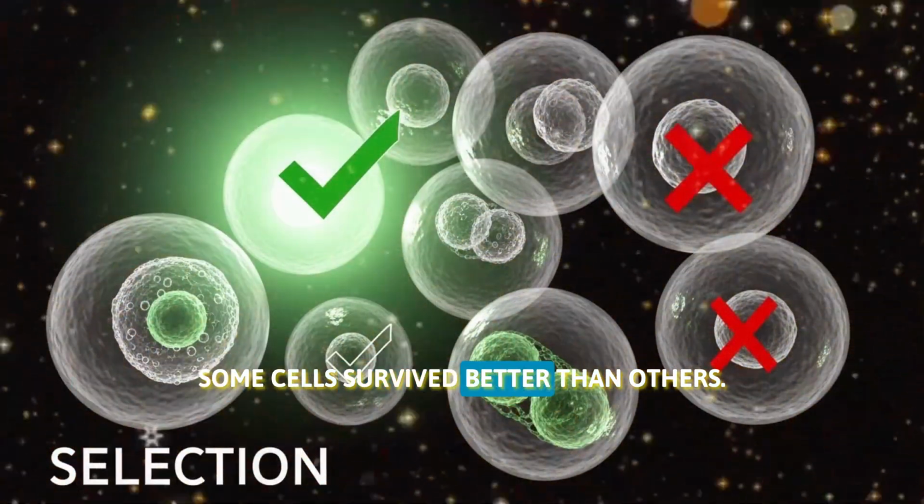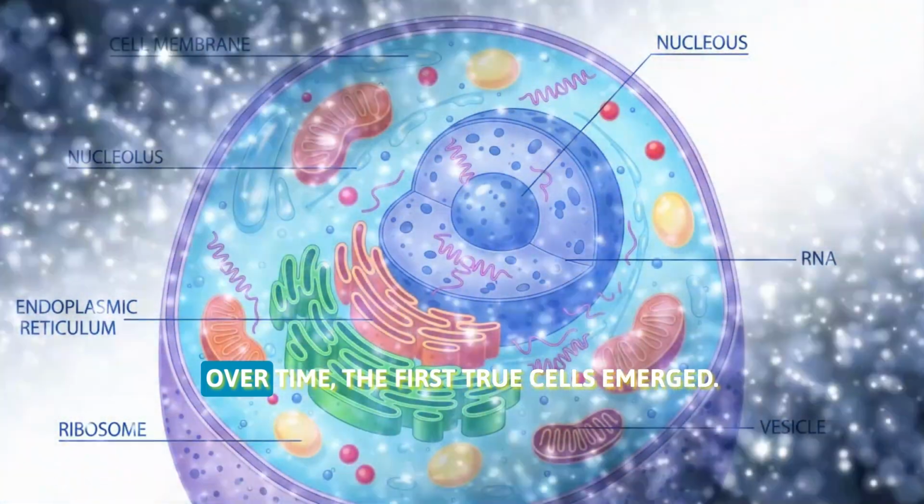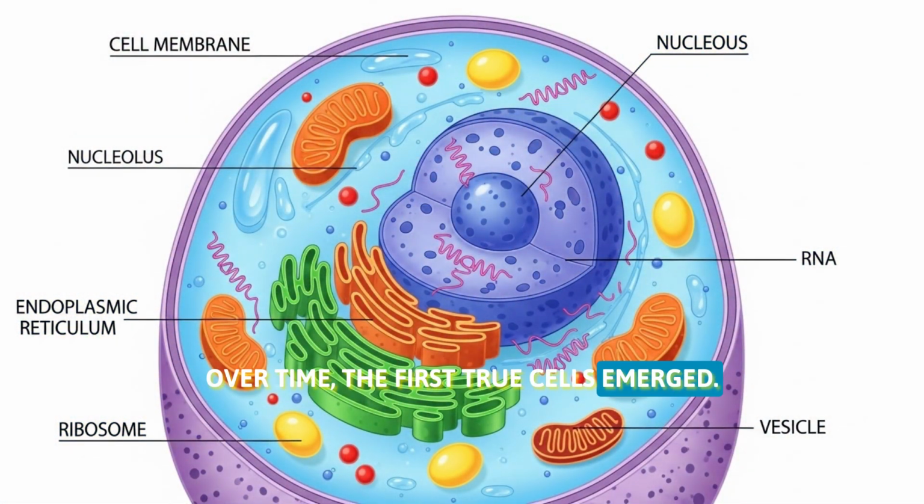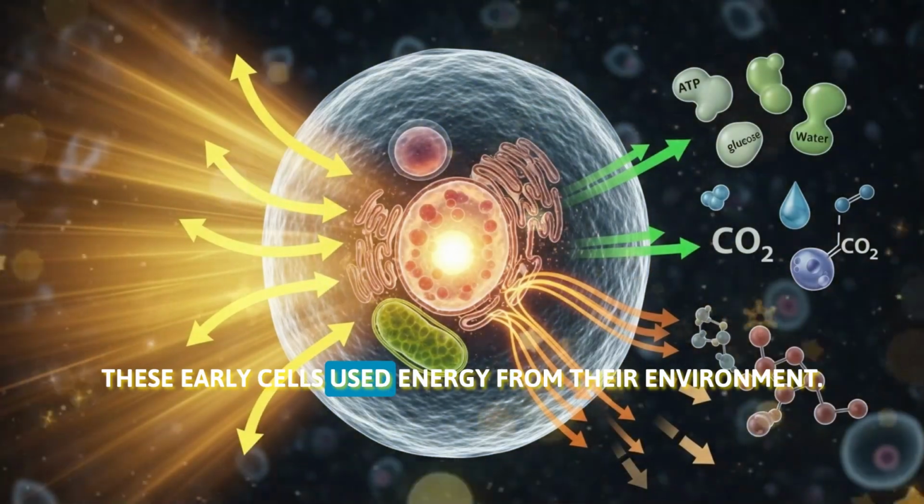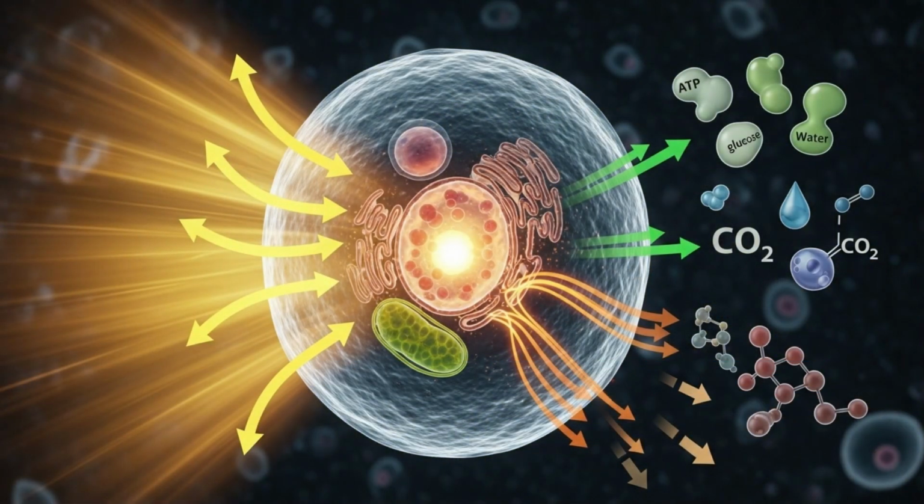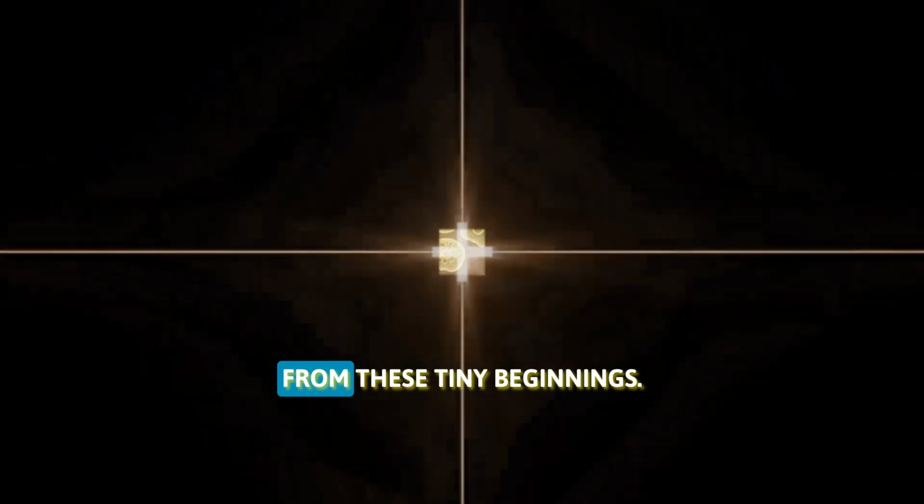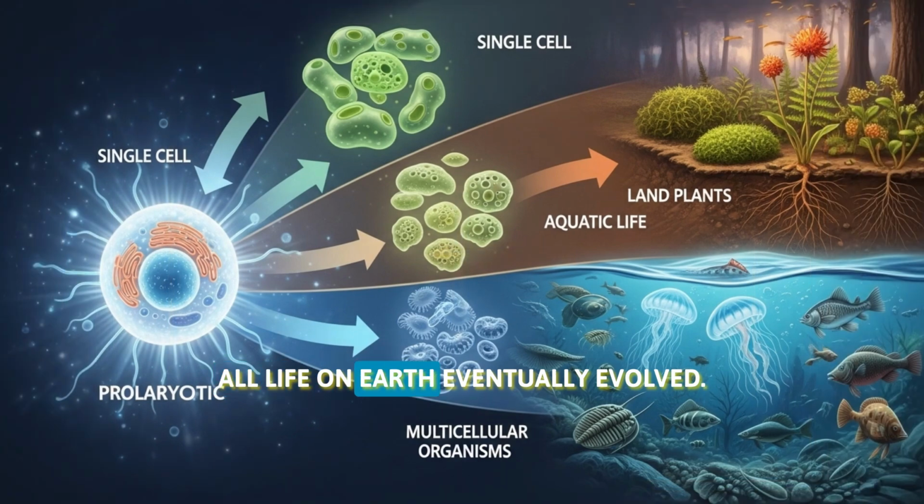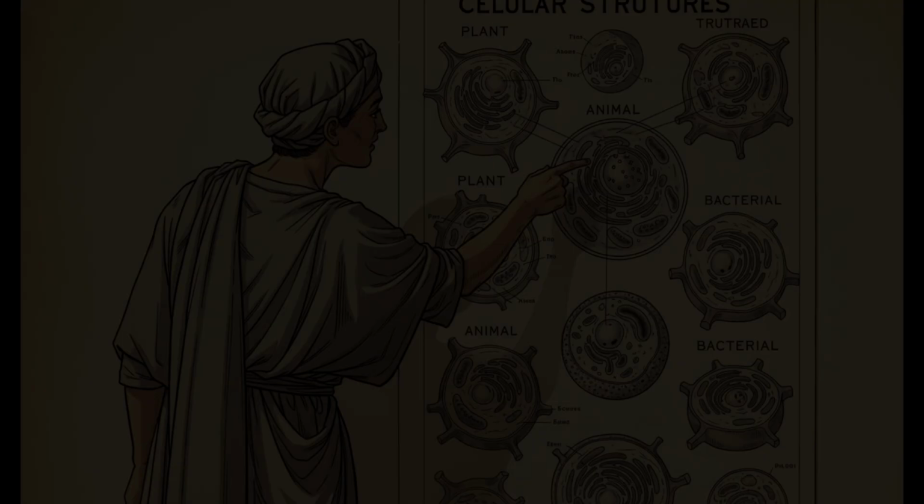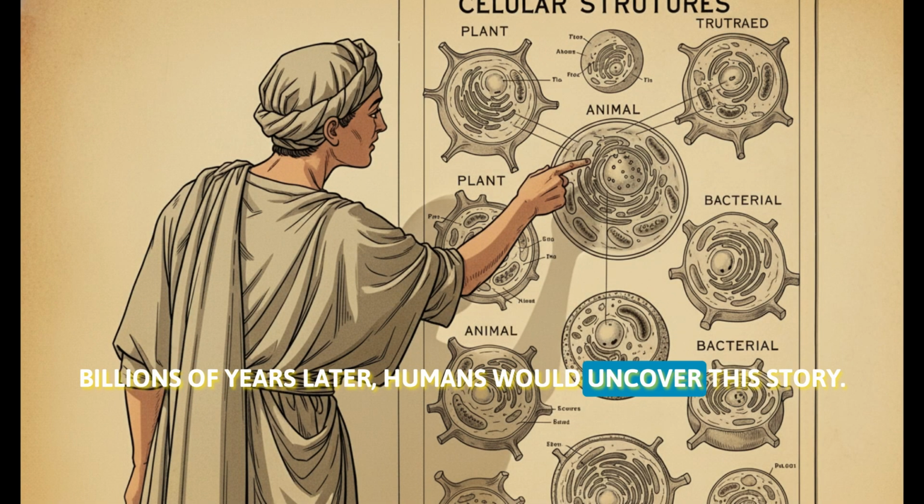Some cells survived better than others. Over time, the first true cells emerged. These early cells used energy from their environment. Cells became more complex and diverse. From these tiny beginnings, all life on Earth eventually evolved. Billions of years later, humans would uncover this story.